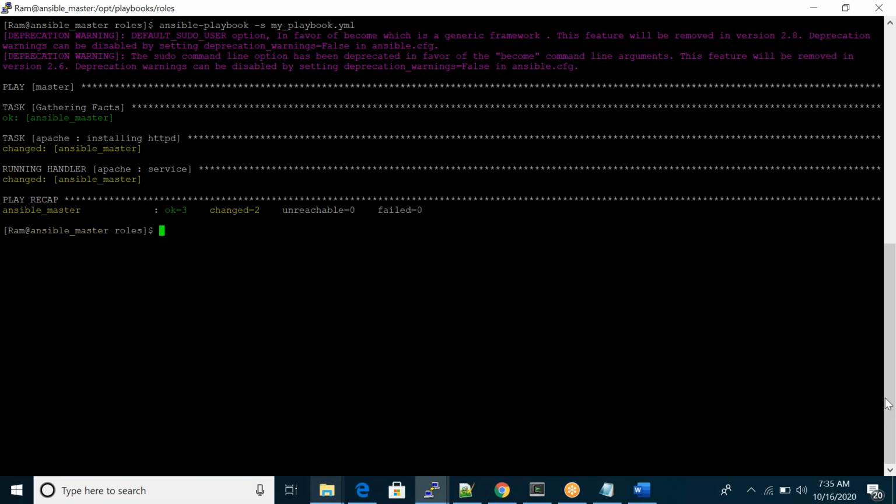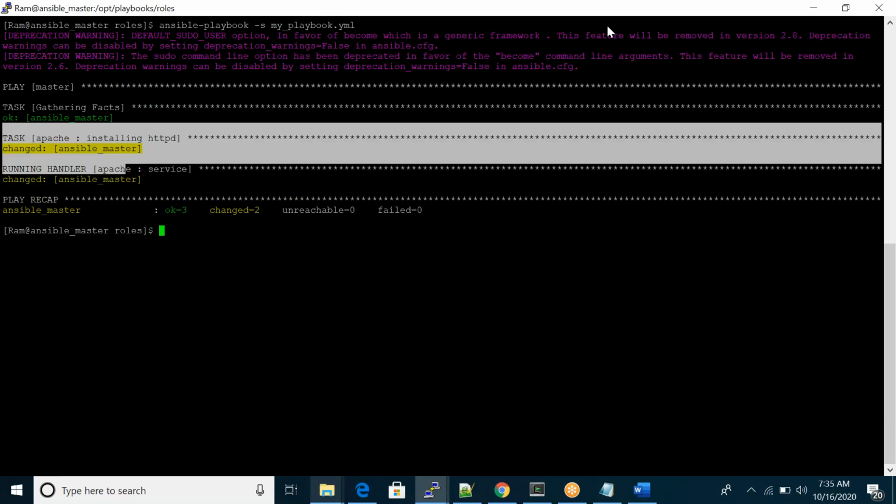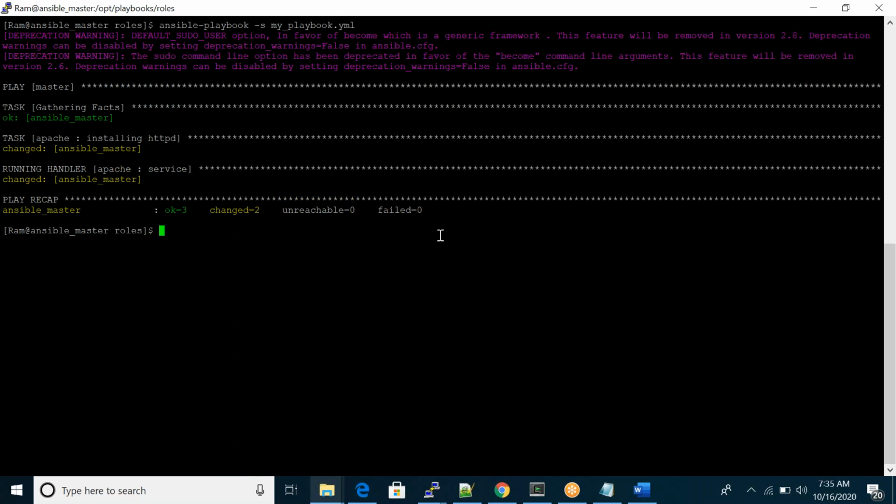So here you can see HTTPD, handler, all the stuff. Same thing. Any questions so far, Gaurav, Revati? No, Ram.